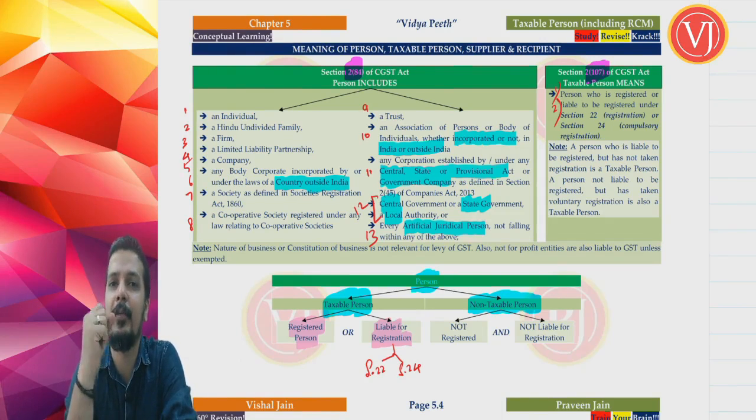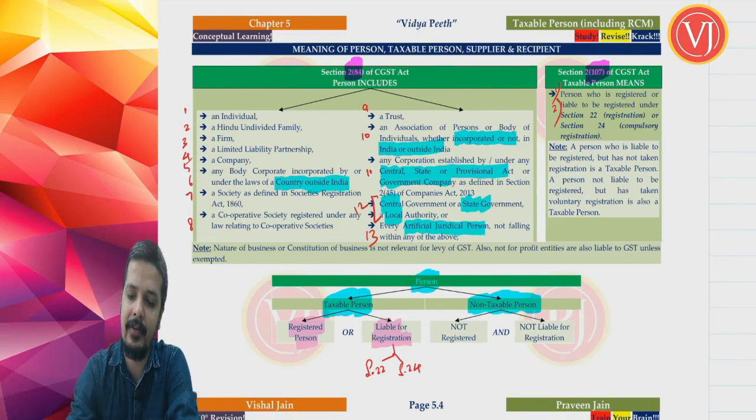You are not liable for registration, but you have registered yourself. A particular person who is having only 5 lakhs turnover, he is not liable for registration, but he is registered. Is he a taxable person? Yes, he is a taxable person.